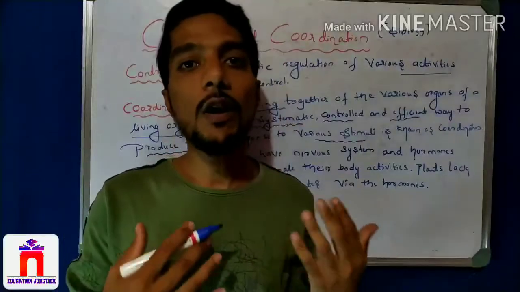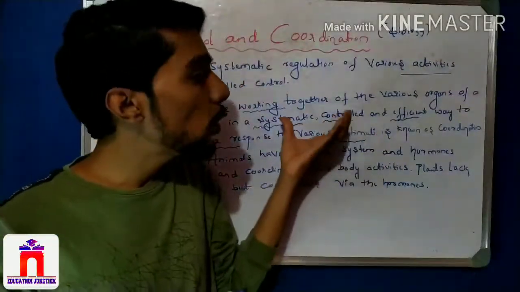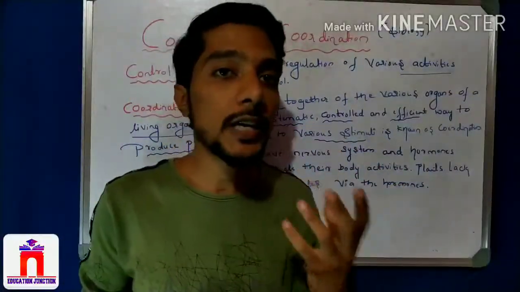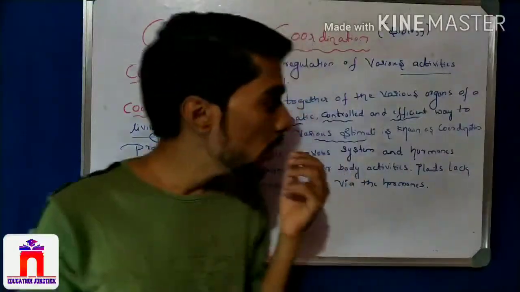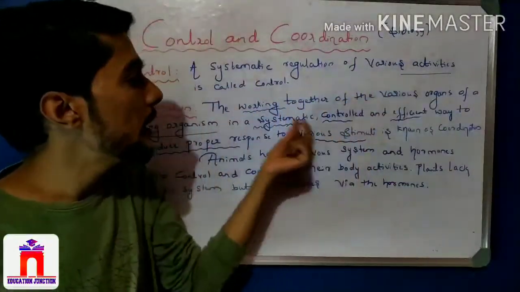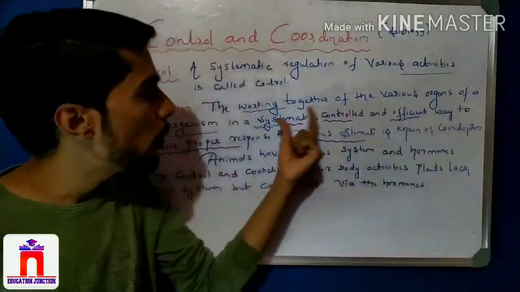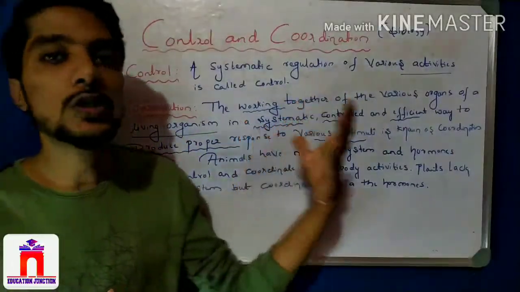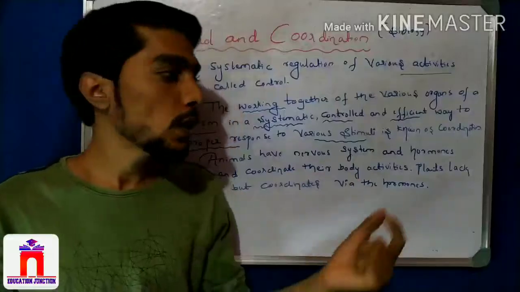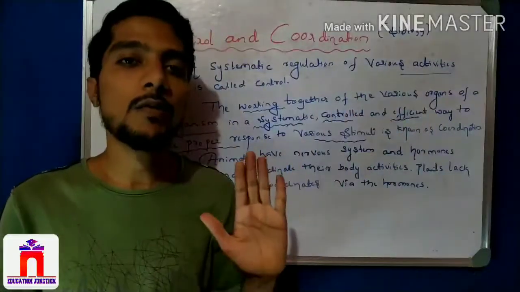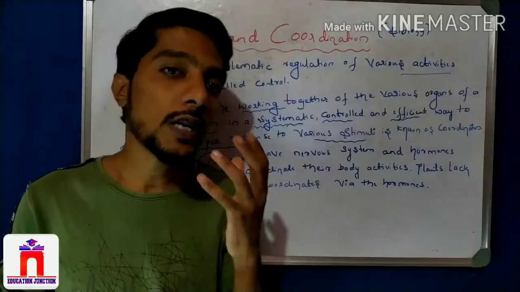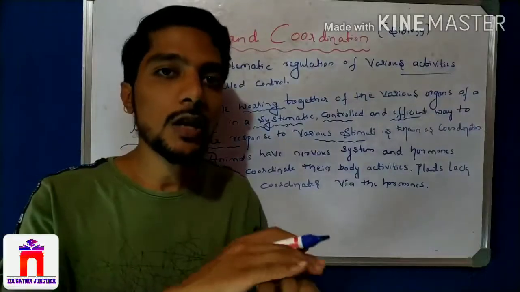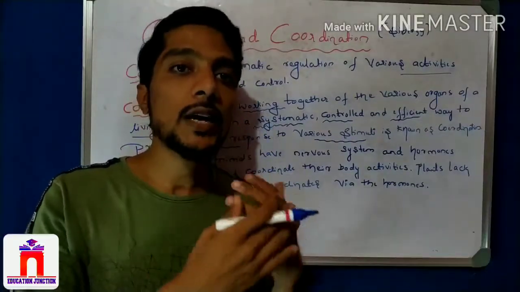We are aware of all the stimuli. If they are not handled in the proper manner, we cannot hear the sound, we cannot detect the light, we cannot taste anything. So the organs must work together in a proper, systematic, controlled and efficient manner to produce a proper response to the stimuli, to detect the proper light with the help of a systematic system of organs. If the organs do not work together, we cannot detect the light. If the skin does not work properly, then we cannot feel heat or cold.